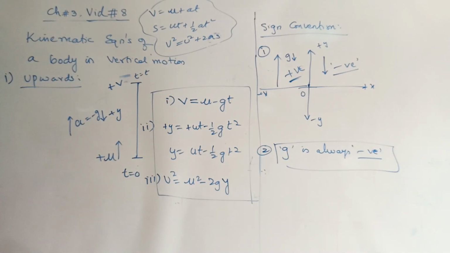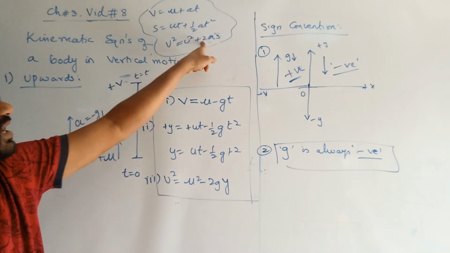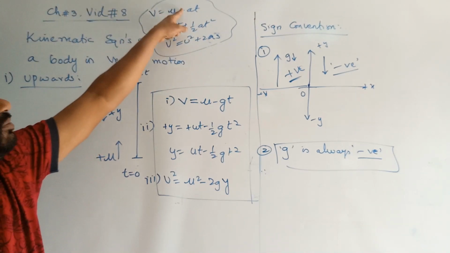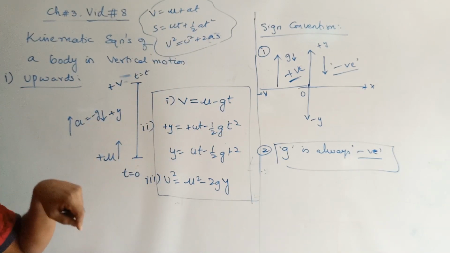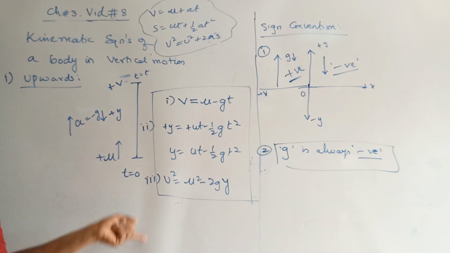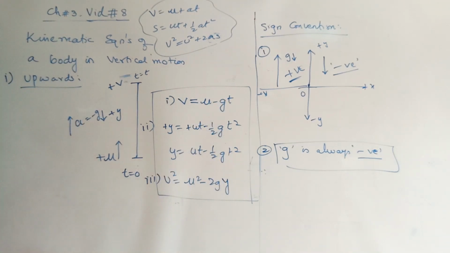These are the third set of equations. The first set with plus sign is for an accelerated body, and with minus sign is for a decelerated body. Replacing a by g, you get vertical motion, and here we are talking about the first case where the body is going upwards. Accordingly, when the body is going upwards, only g is minus.